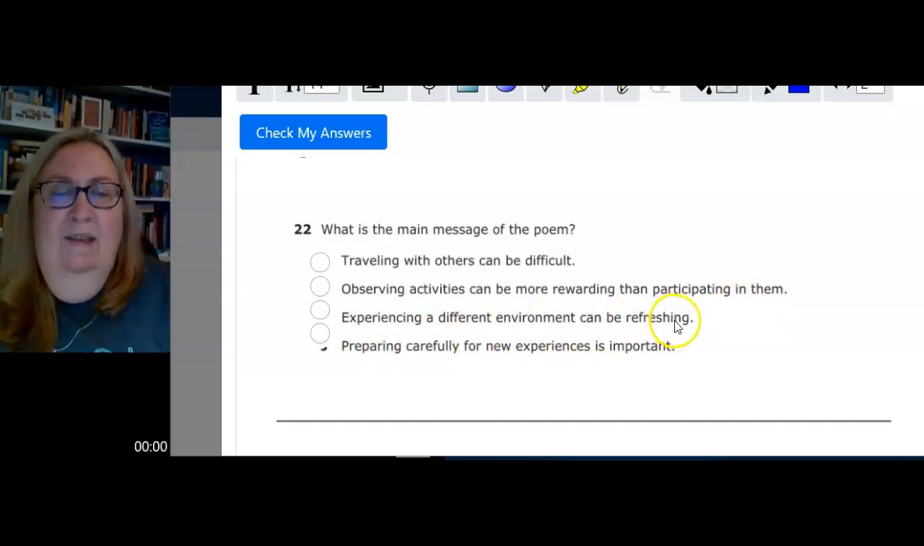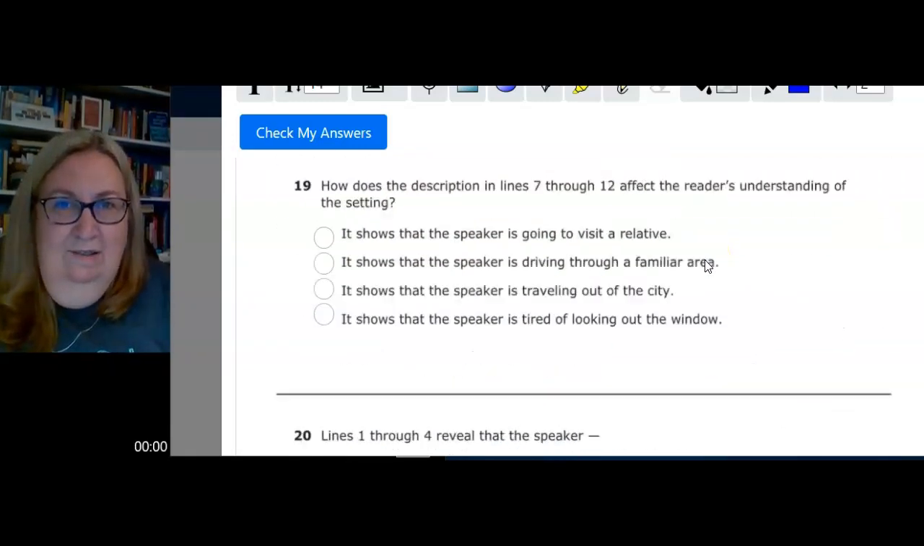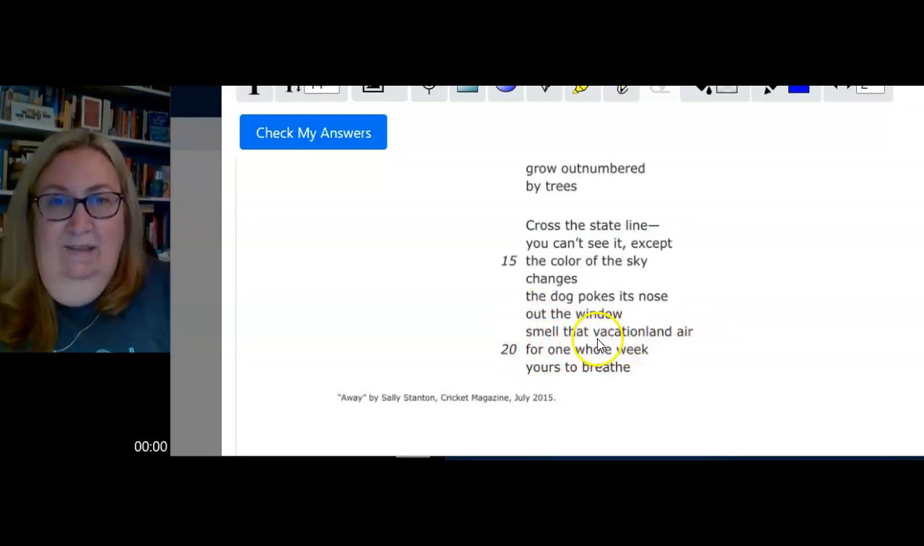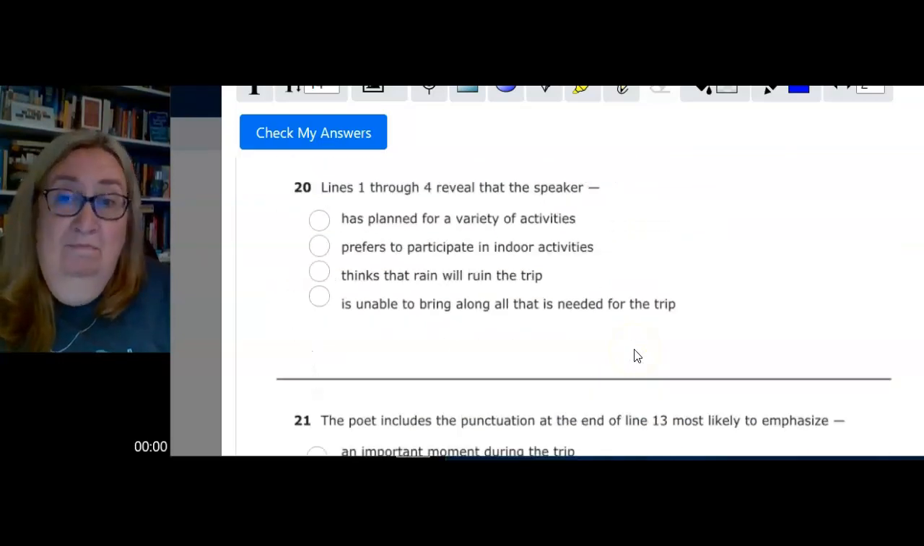Experiencing a different environment can be refreshing. Well, we know they left one environment and now they're in another. And it actually says at the very end, smell that vacation land air, vacation land. Obviously not a real place. It's not capitalized. For 1 whole week, yours to breathe. Okay.